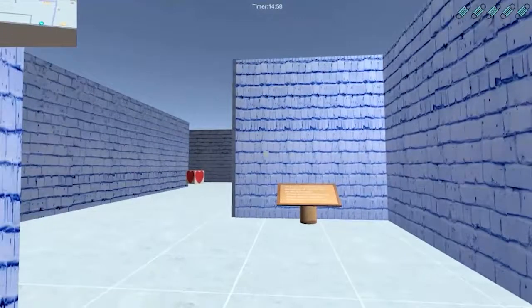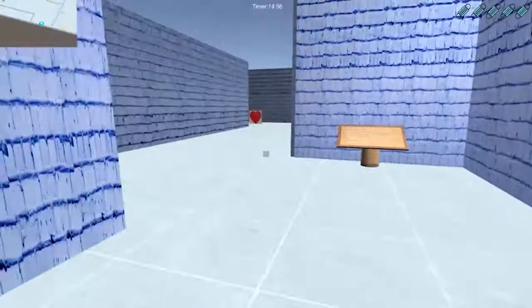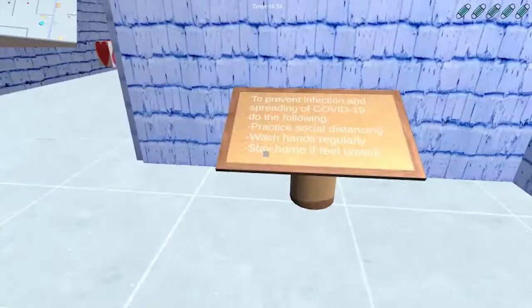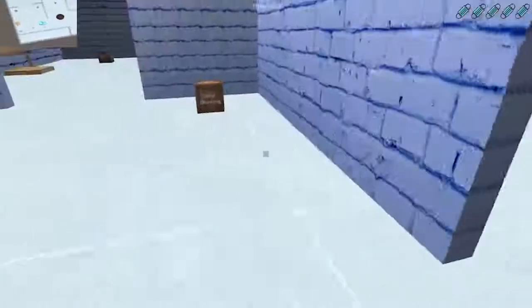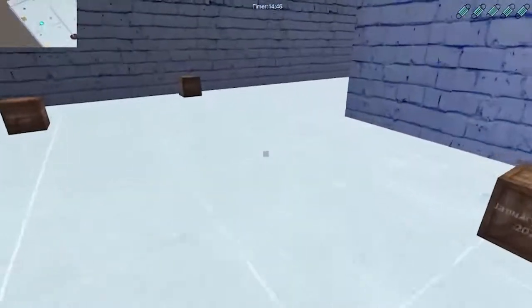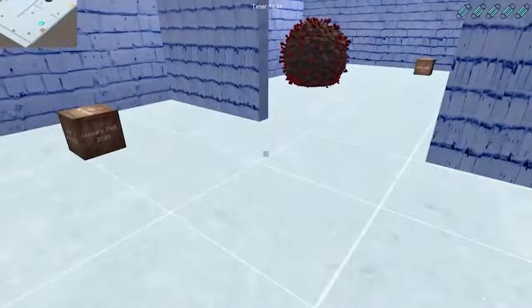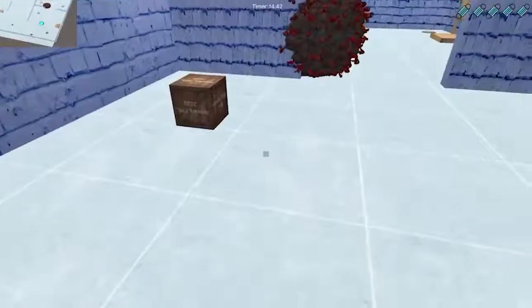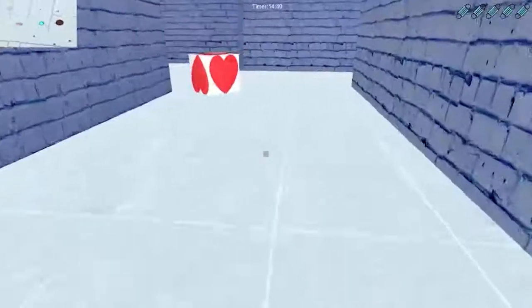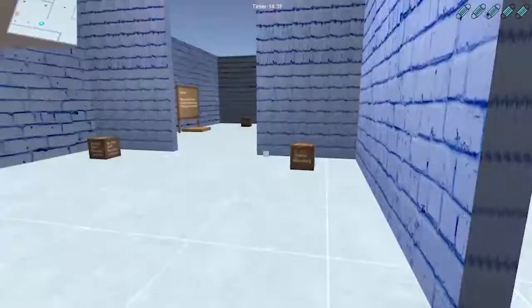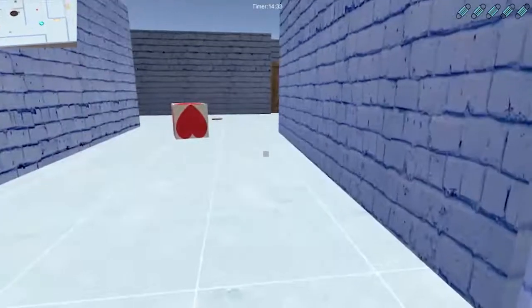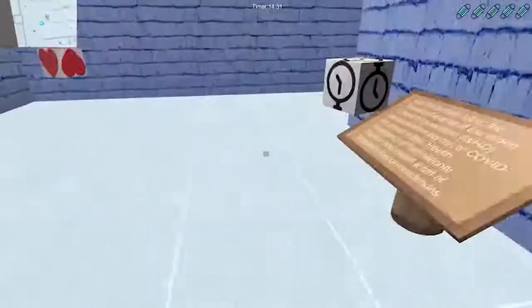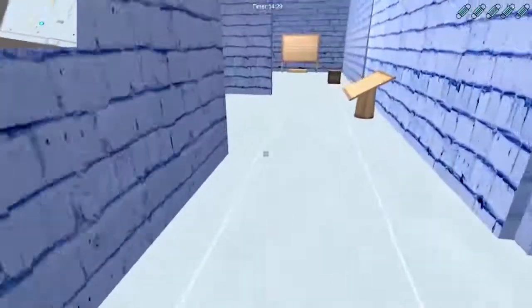The player will move to the level 2 environment. So the first thing that you see is a tip board. It contains tips and information about COVID-19. Now it seems the virus is approaching me. The virus is an enemy object which follows the player by using AI. So we must avoid the virus, because if you hit or walk into the virus, then your HP or health point will decrease by 1.